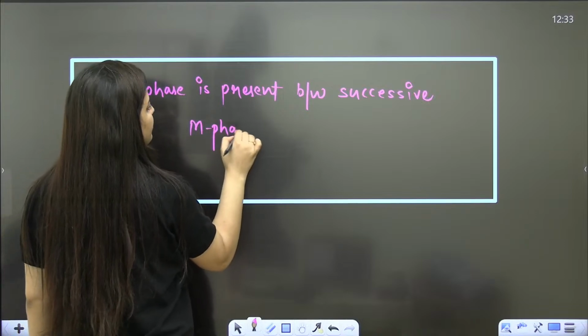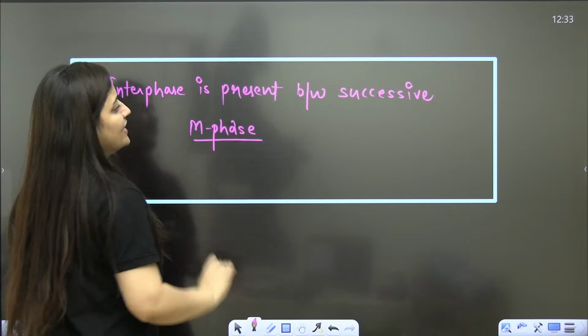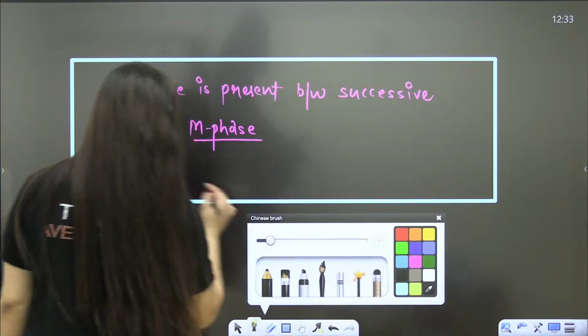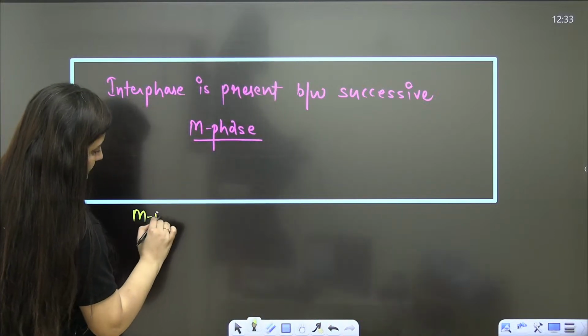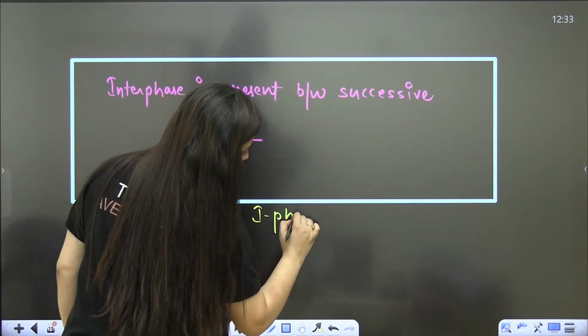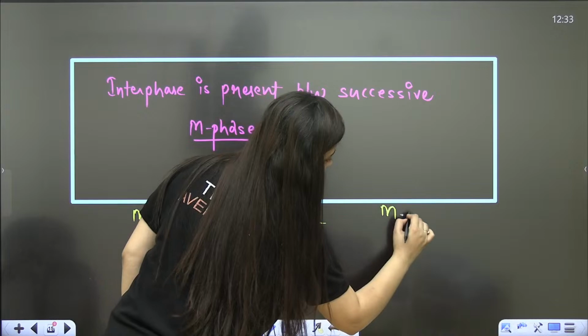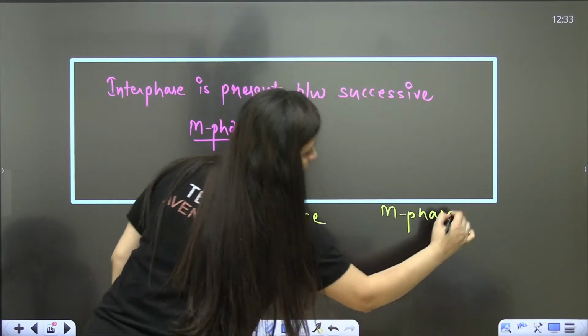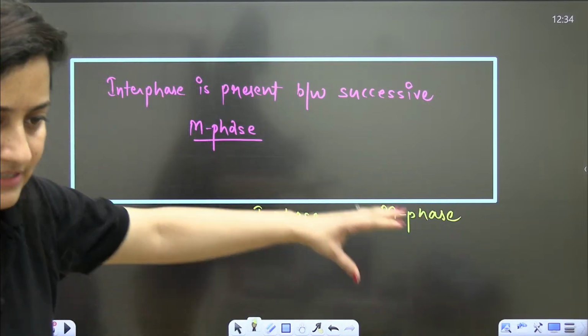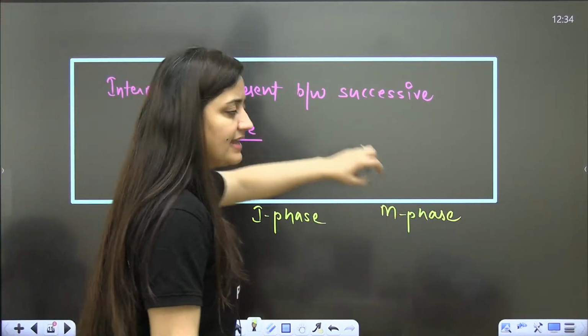Interphase is present in between successive M phase. So as per this line, it should be like this: M phase, then I phase, then M phase.